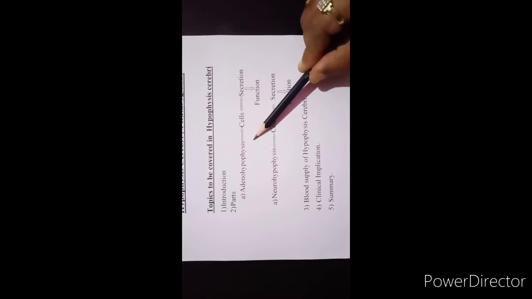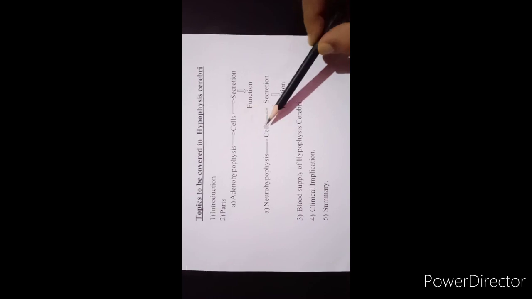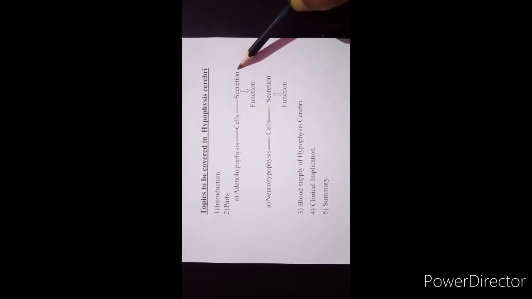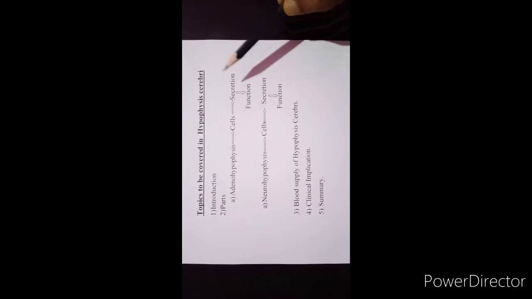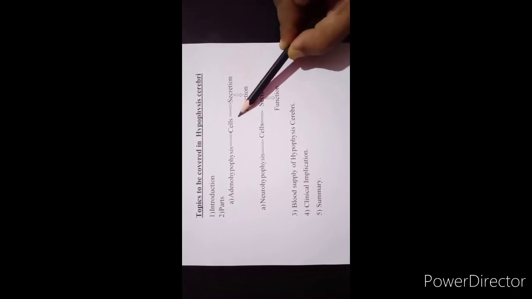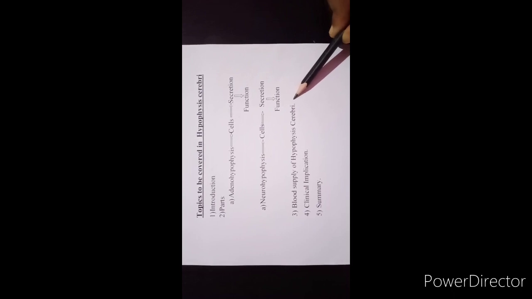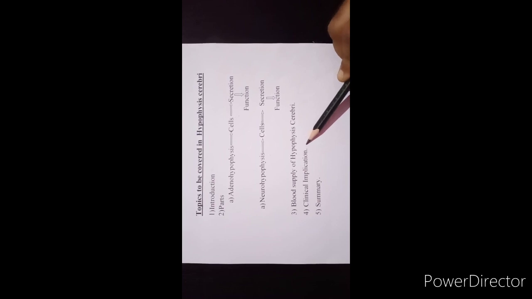In these two parts, we have to study in detail the cells present, the secretions done by these cells and their functions. Next we will study the blood supply of the hypophysis cerebri, then the clinical implications of its histology. And lastly, we will summarize this topic.